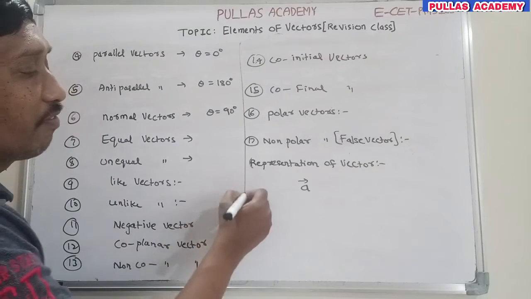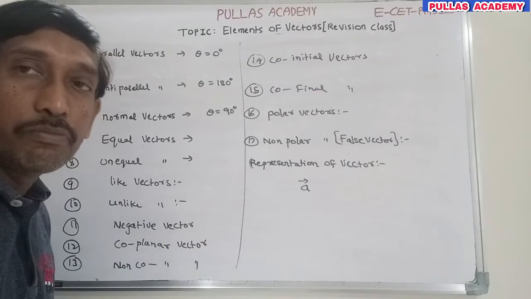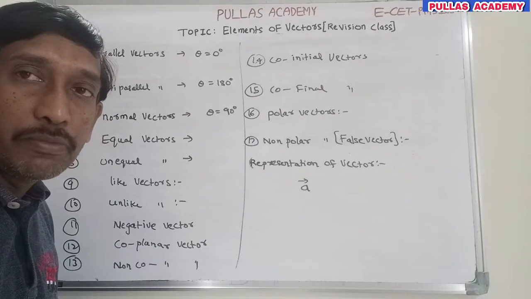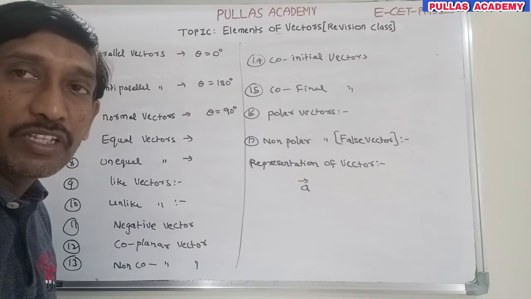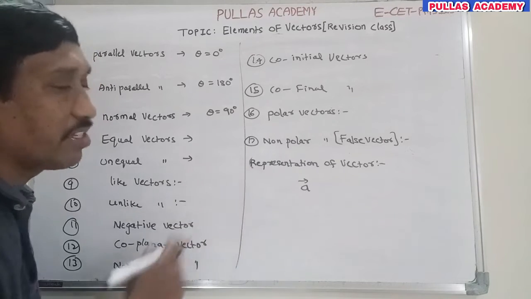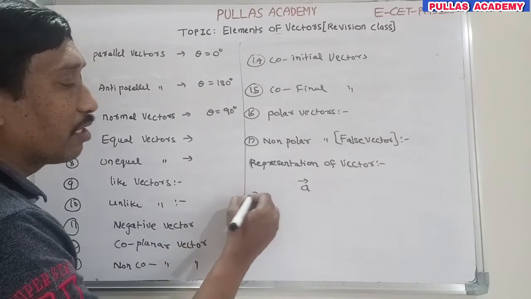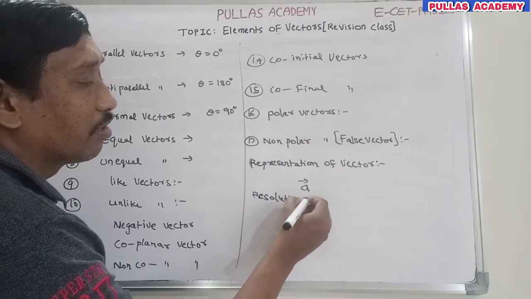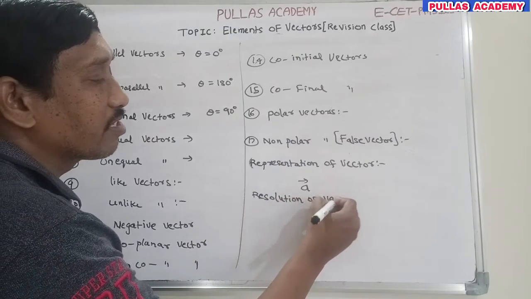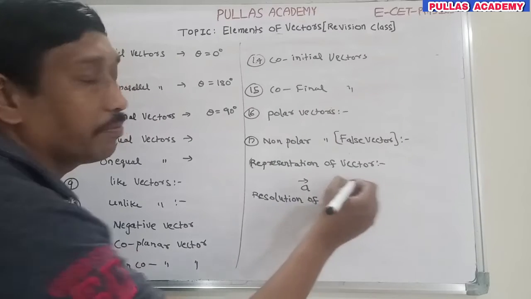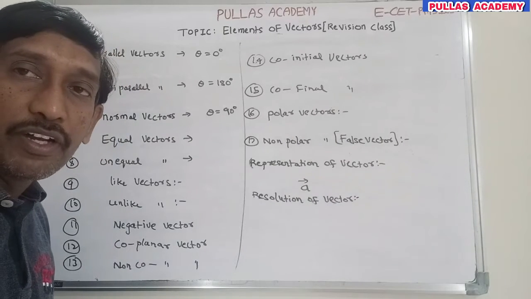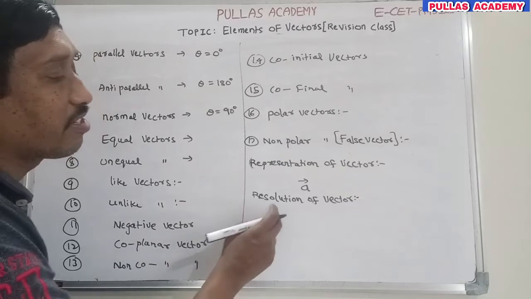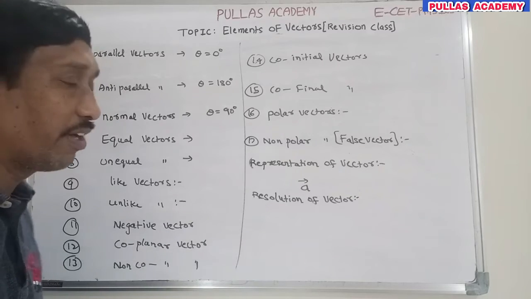The direction of any vector is understood by what angle it makes with any known direction. That is called direction. The next important concept is resolution of a vector. What is resolution of a vector? When a vector is divided into two or more components, that is called resolution of a vector.